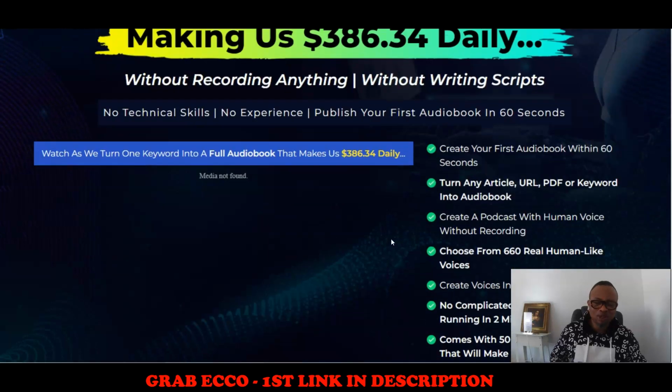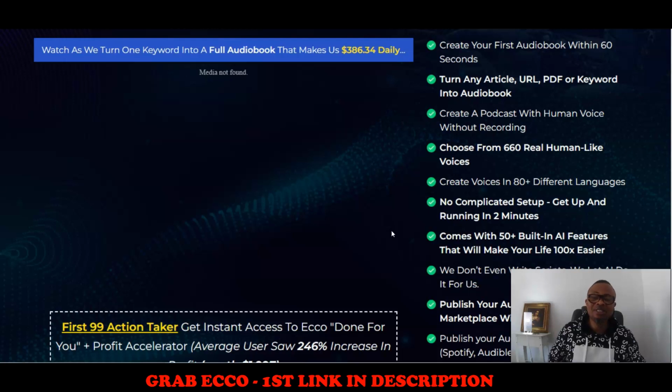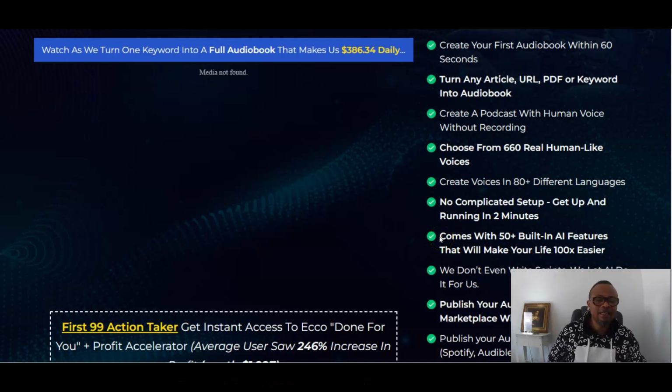Some of the basic benefits here are that it helps you create your first audiobook within minutes and turn any article, URL, PDF, or keyword into an audiobook. You create a podcast with human voice without recording, and you choose from 660 real human-like voices. These are AI voices and standard voices that you are going to see in the dashboard area, and you can create these voices in over 80 different languages.